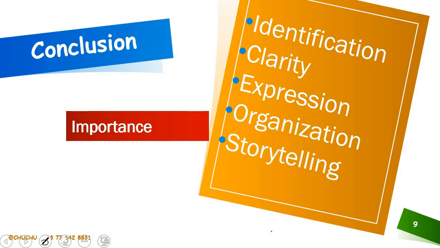So in conclusion, before I give you an assignment, nouns are very, very important for identification. That is, they help us to identify and label people, places, things, and ideas, making communication clearer. Imagine a situation whereby you just say, hey you, or give me that, I mean that one, which means they help us in identification. You can say, can you give me the book which is on the table? Can you call the teacher?